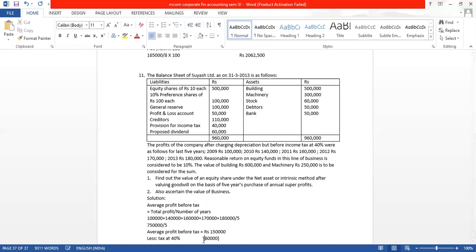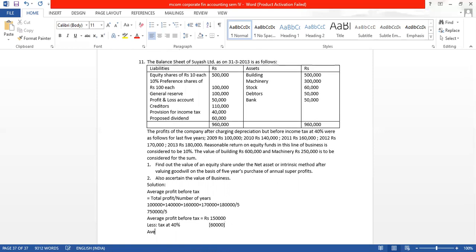Tax will be shown as a minus item, and we will get average profit after tax, which we can also call FMP. Subtracting, we are getting 90,000. So we have got the FMP.